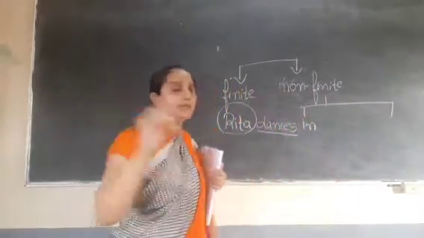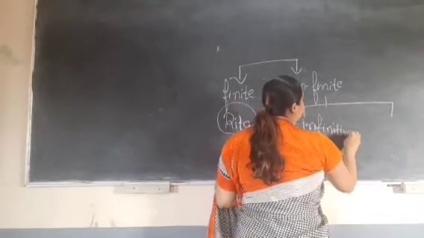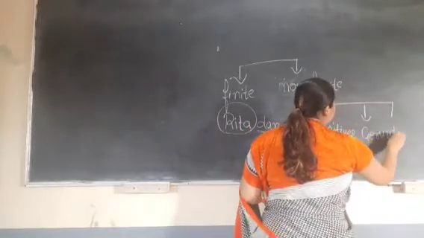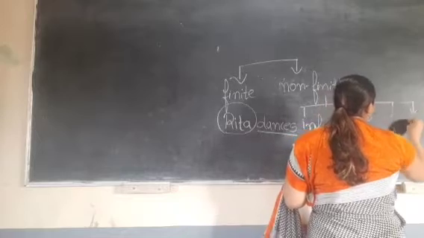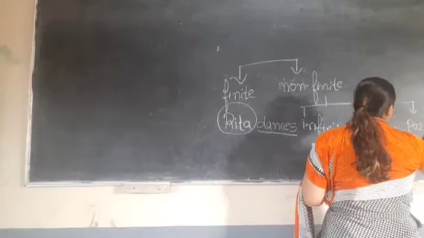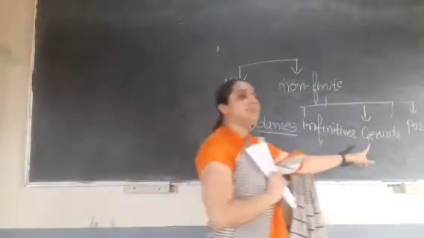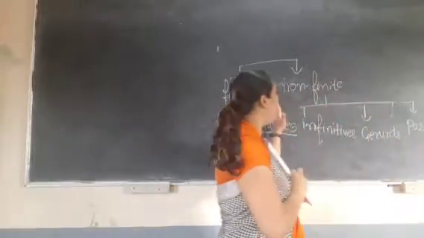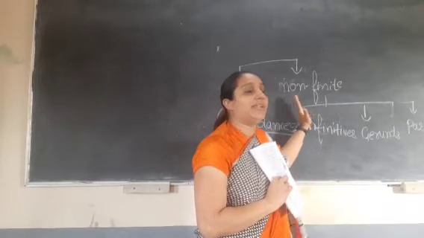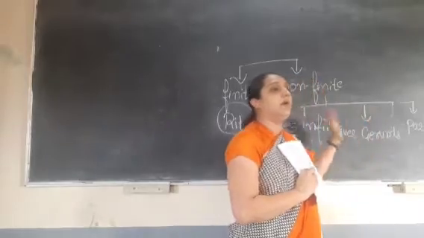Infinitives. Shut your mouth, beta. Infinitives. Gerunds. And participles. Okay, it has three things. Infinitives, gerunds and participle. So non-finite verb is very important because whatever we are going to do, we are going to do about gerunds, about participles and about infinitives.